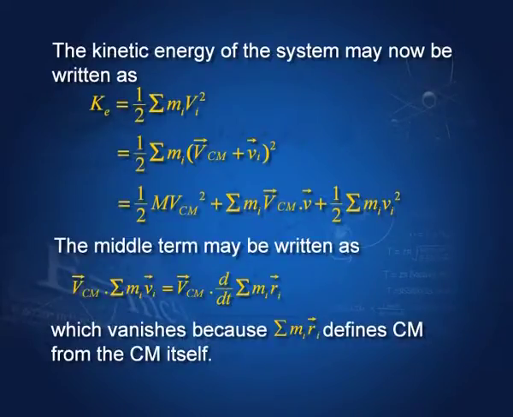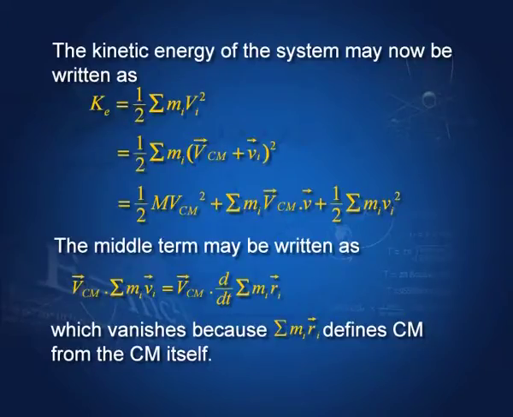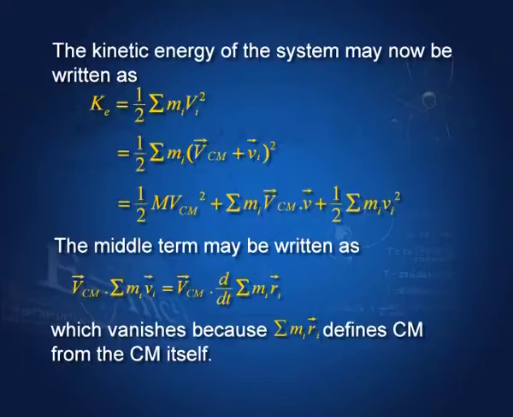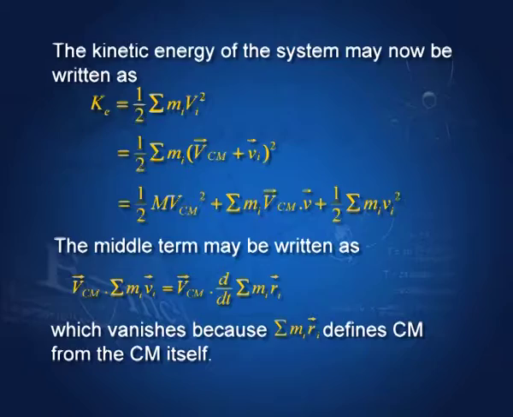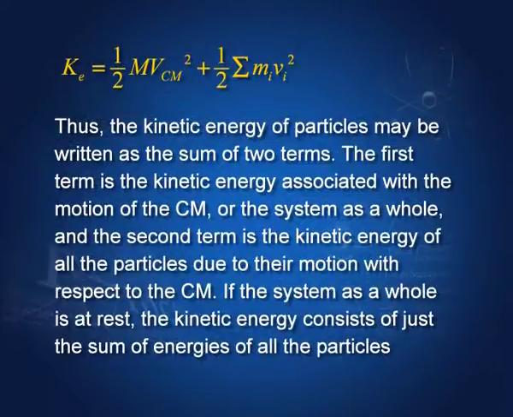The middle term, notice this middle term is Vcm times sigma mi Vi, which is Vcm dot d by dt of mi Ri. And remember what is mi Ri? Mi Ri defines the center of mass. So this term defines the center of mass with reference to the center of mass, and therefore this term vanishes. You see, the center of mass with respect to the center of mass is 0. Therefore, the second term vanishes and we get the kinetic energy written as two terms.